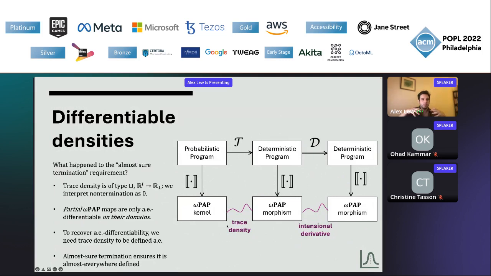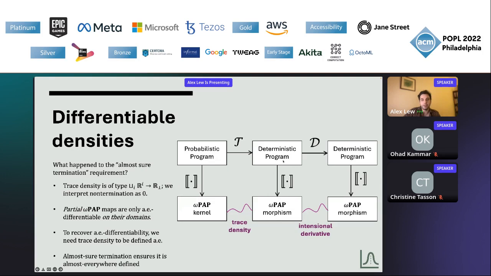Well, the trick here is that this trace density that we compute is actually a partial function. On some traces, on some lists of real numbers, it outputs bottom, or it loops forever. And when we're verifying that it's a valid density, we interpret non-termination as 0, as a density of 0. These partial PAP maps are only guaranteed to be almost everywhere differentiable on their domains of definition.